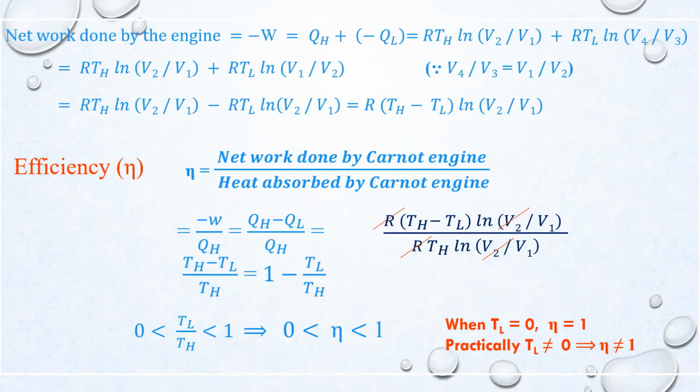But practically, reaching 0 Kelvin is highly impossible. It means the temperature of the sink can never be 0 Kelvin. So the efficiency of even the most efficient engine, that is the Carnot engine, is always less than 100%.